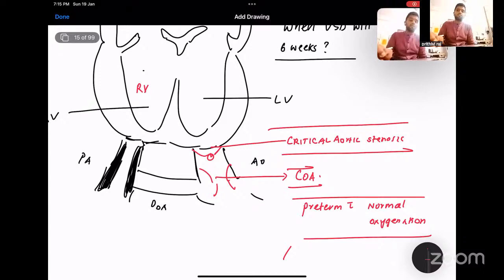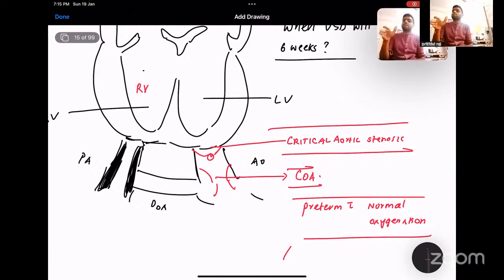If there is respiratory distress syndrome, I already told you, respiratory distress syndrome is a lung disorder, that is hyaline membrane disease. So that in turn will cause hypoxia, and hypoxia will cause a PVR raise. But I am talking about a preterm with normal oxygenation who has no RDS; they may have this VSD before 6 weeks also because the PVR is already low from the beginning itself. It starts to increase only after 32 weeks. So any preterm baby before 32 weeks with normal oxygenation, no RDS, can present before 6 weeks.